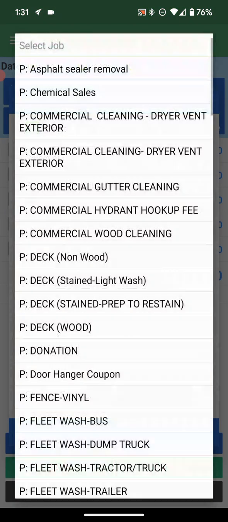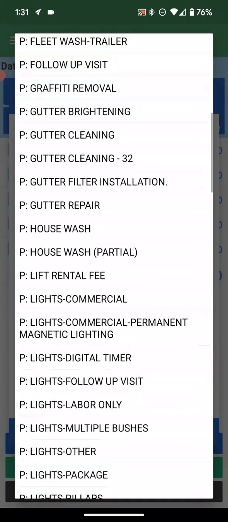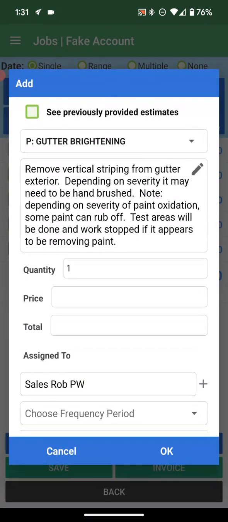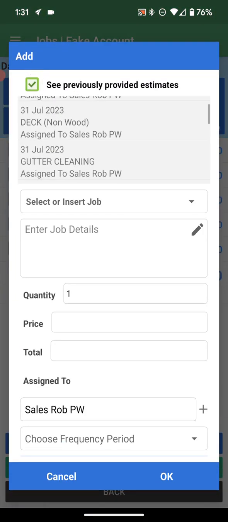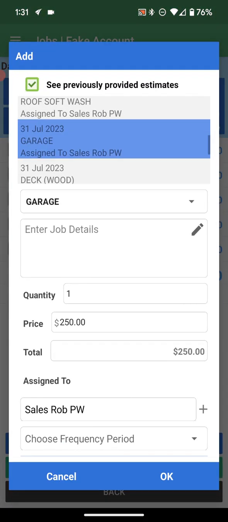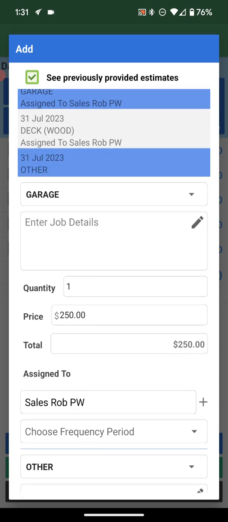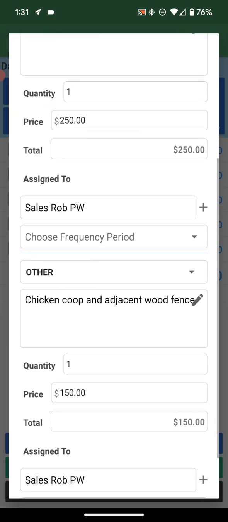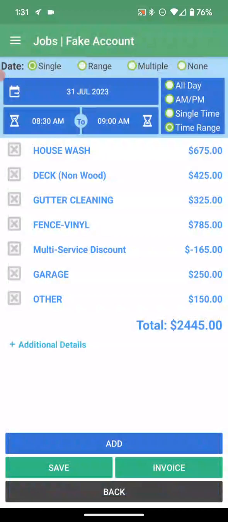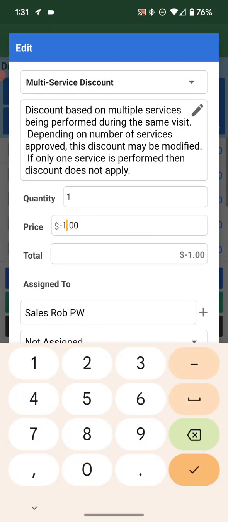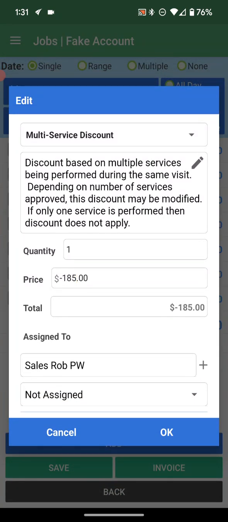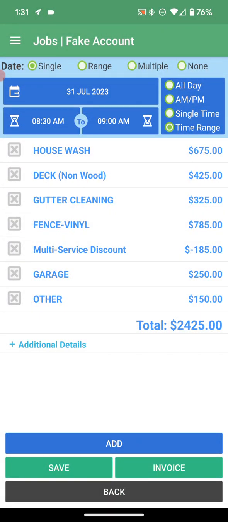Can you guys go ahead and take care of the garage? And sorry, let's get, add, see previously provided estimate. So they want to add the garage and other. Okay, that's updated. If we need to change the multi-service discount, so now we change that to $185. I really try to have that as the bottom item on there. So that's fine.